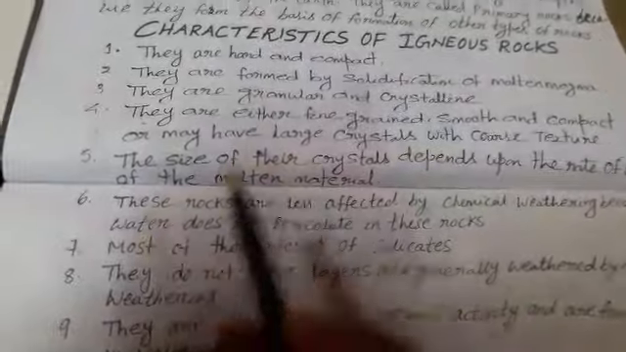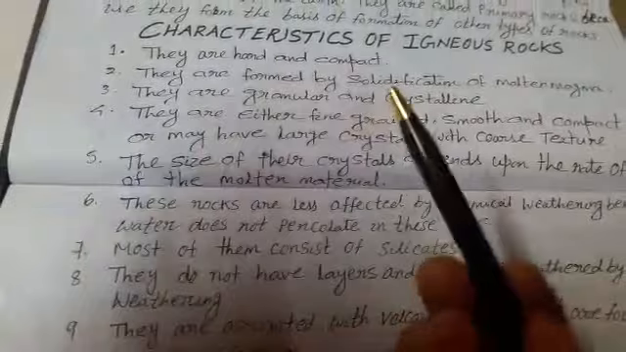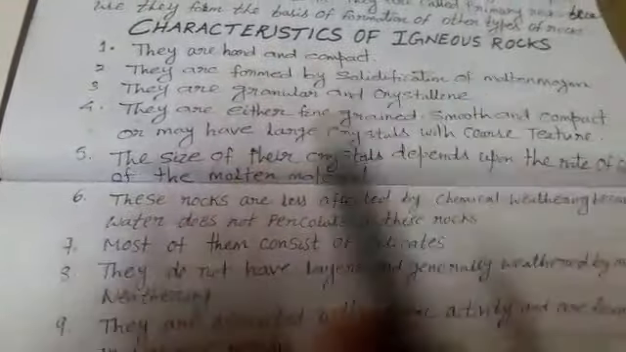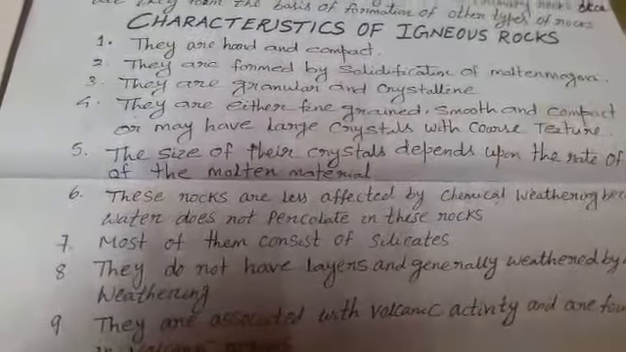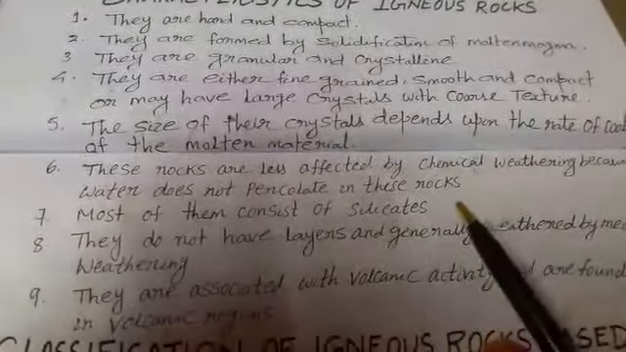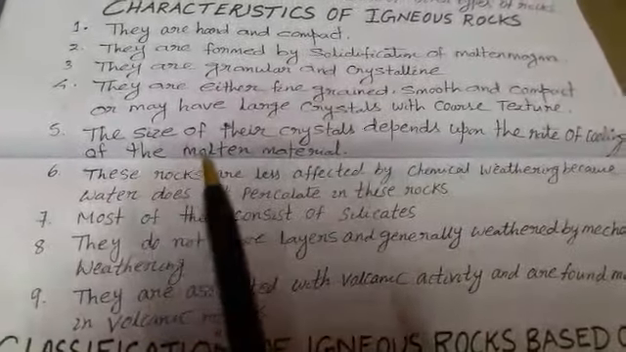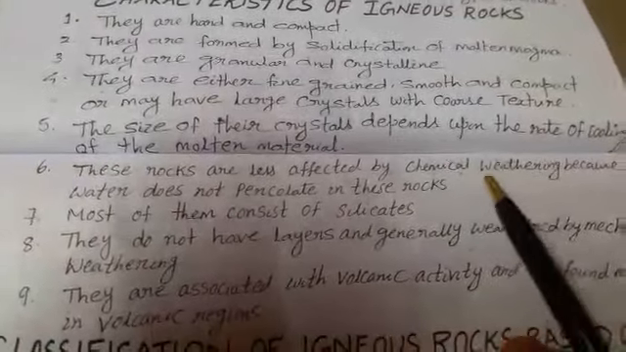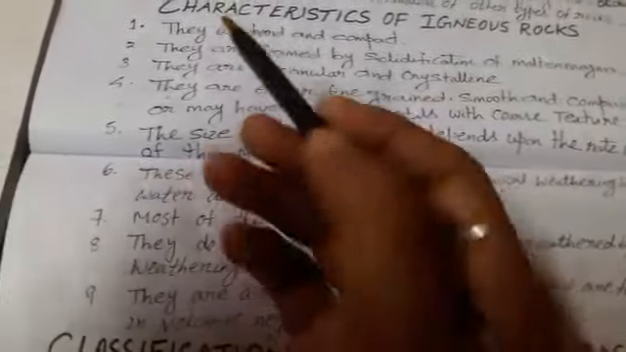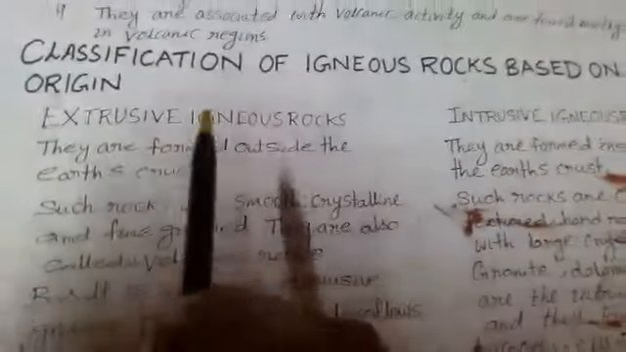Suppose 3 marks are there. What are the characteristics of igneous rocks? You can write these points. They are hard and compact in nature. They are formed by solidification of molten magma. They are granular and crystalline in shape. Most of them consist of silicates. They are not affected by chemical weathering because water does not percolate through it. These are the points. Any 3 points among the 9 points you can write as their characteristics. Here given the igneous rock.